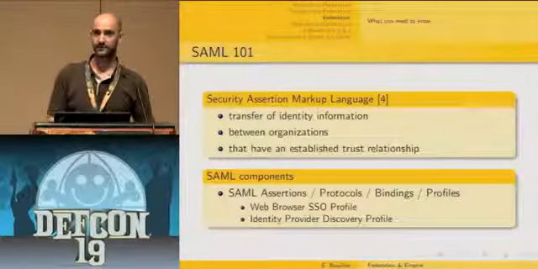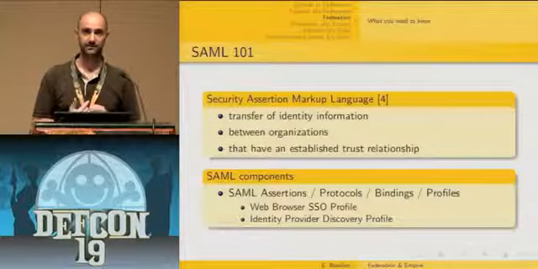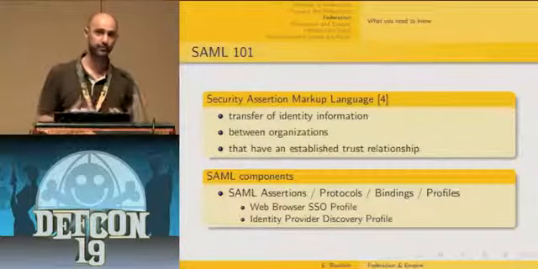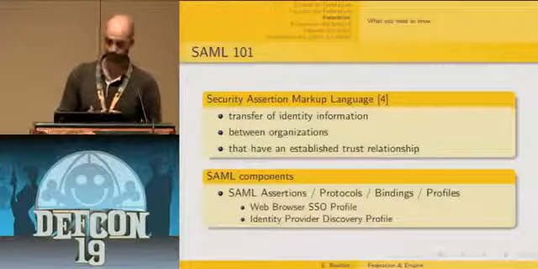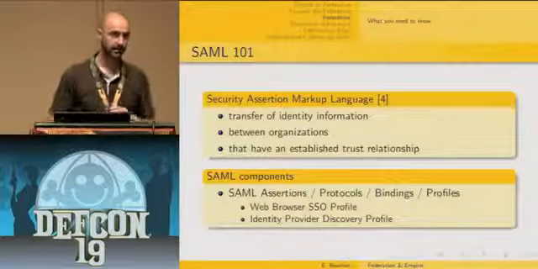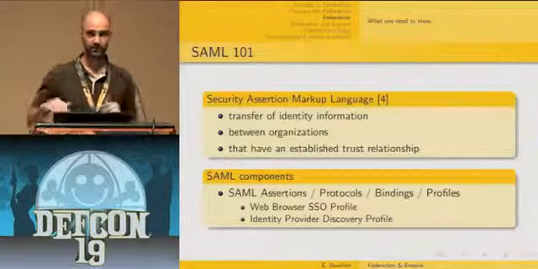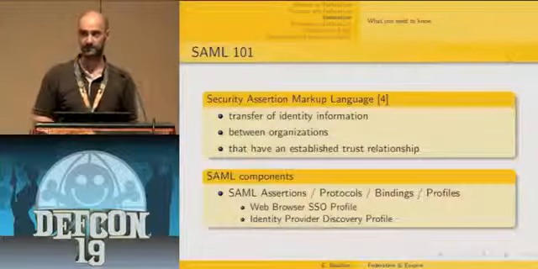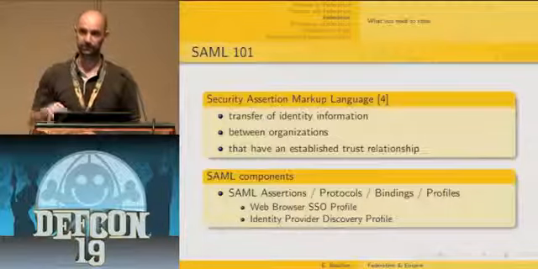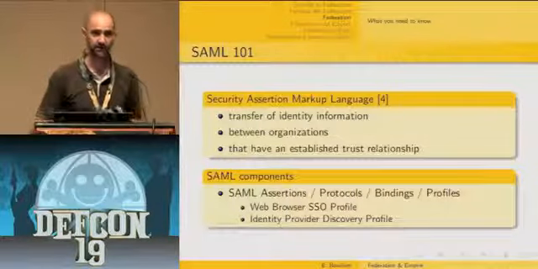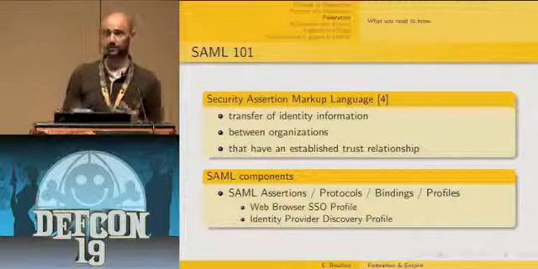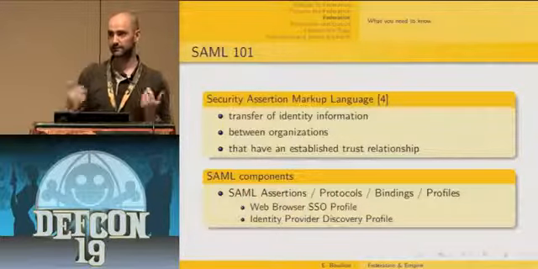SAML protocols are basically the description of requests and responses that are needed in order to obtain or to submit a SAML assertion. And SAML bindings are the mapping between SAML protocols and other layers of transport protocol. Typically you have bindings for SOAP, you have the HTTP Redirect binding and the HTTP POST binding.